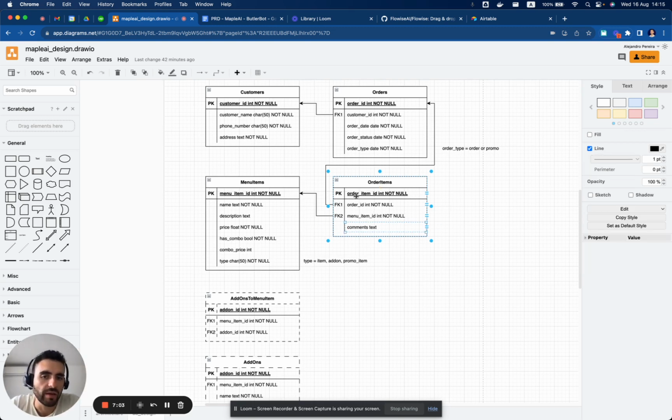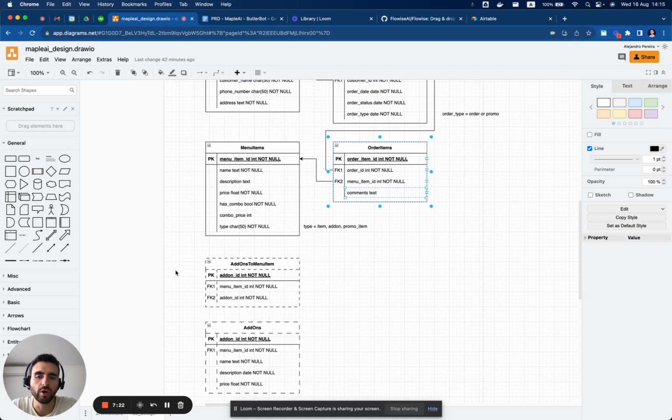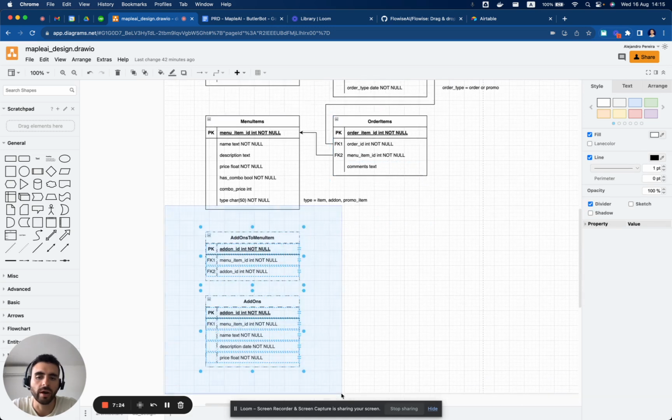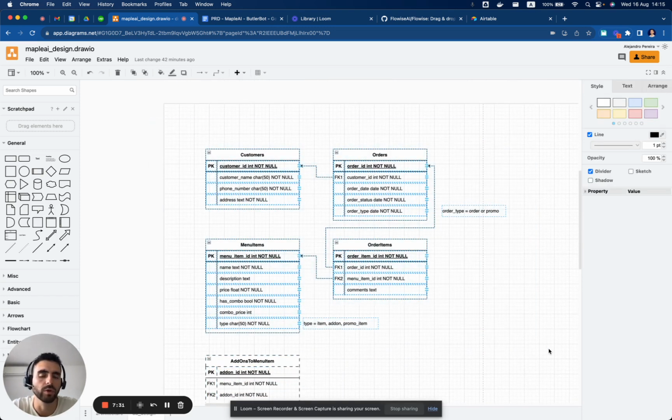The only thing left about the order items will be the comments. Maybe the customer wants to remove the pickles from the hamburger or something. So this will be added as a comment to the order item. So this will be the database. These other tools are other tables, schemas that I was exploring, but we will keep it simple. So this is what we will handle, these four tables.